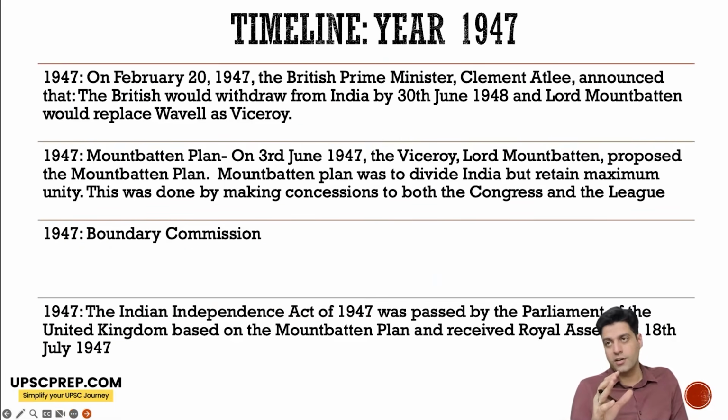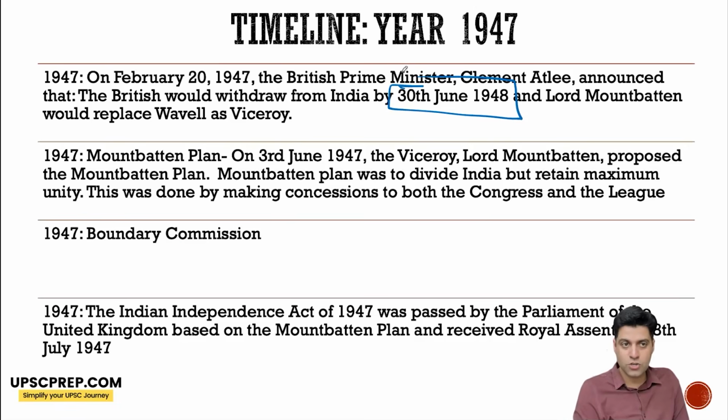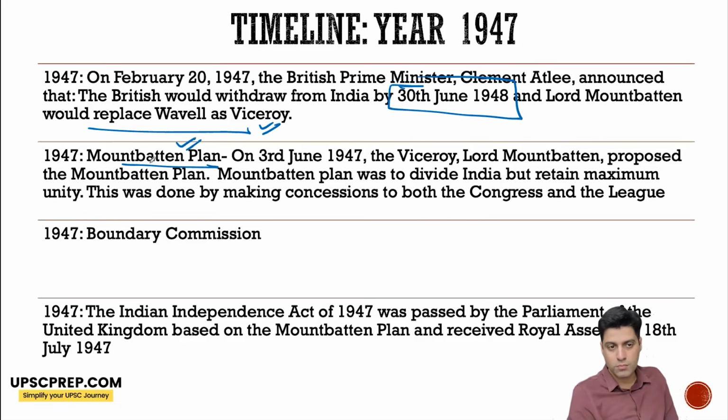Now on February 20, 1947, British Prime Minister Clement Attlee said that the English would withdraw from India by 30th June 1948, and he replaced Lord Wavell with Lord Mountbatten so that he could oversee the transition. And on 3rd June 1947, Mountbatten came out with the Mountbatten Plan.